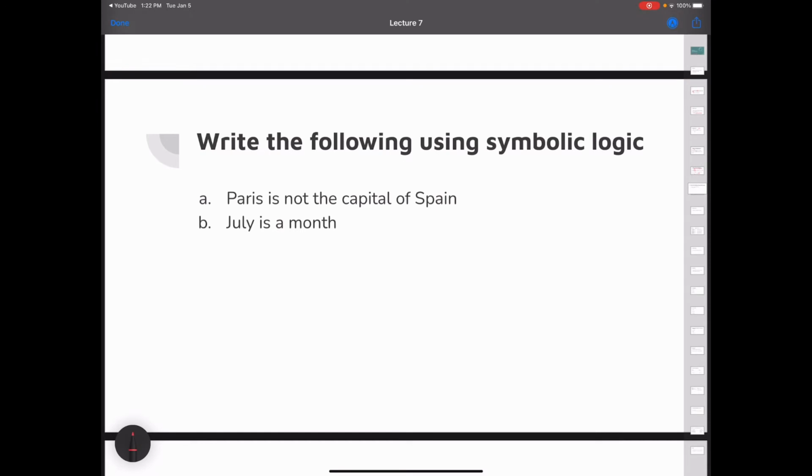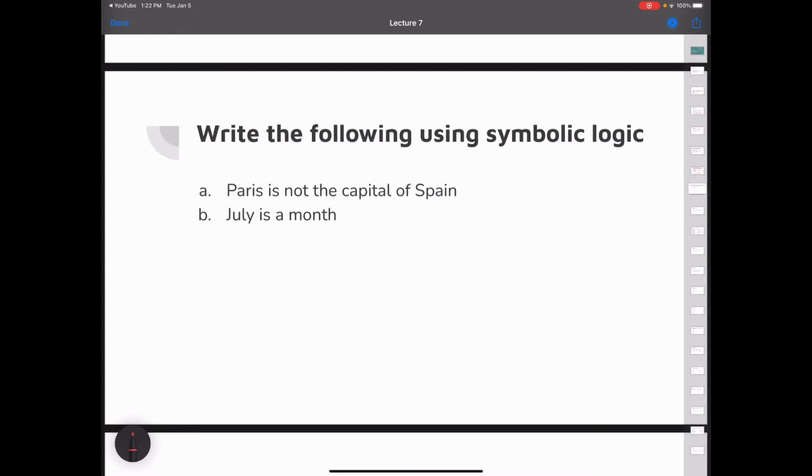What about this one? Paris is not the capital of Spain, and July is a month. So if we were doing this one, we're writing it using symbolic logic. So instead of using the A and B here, I'm going to get rid of the negation in A. I see the word not, and I don't like that. So we'll say P is Paris is the capital of Spain. Q is July is a month.